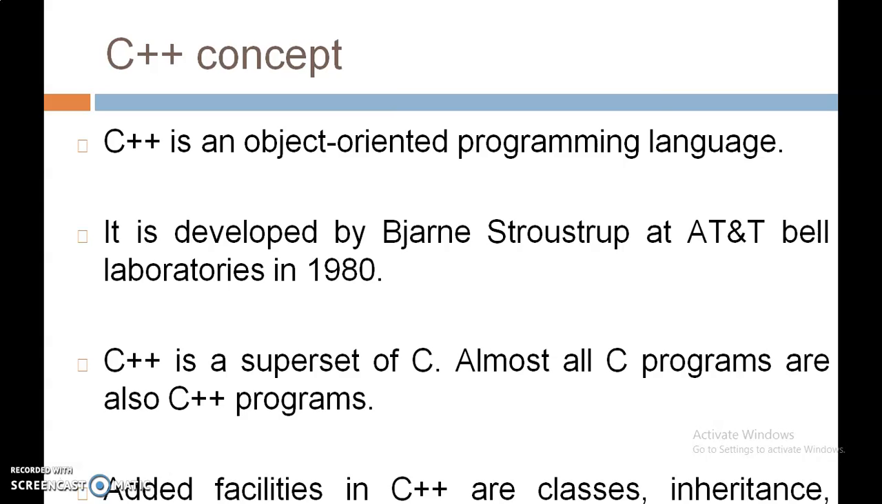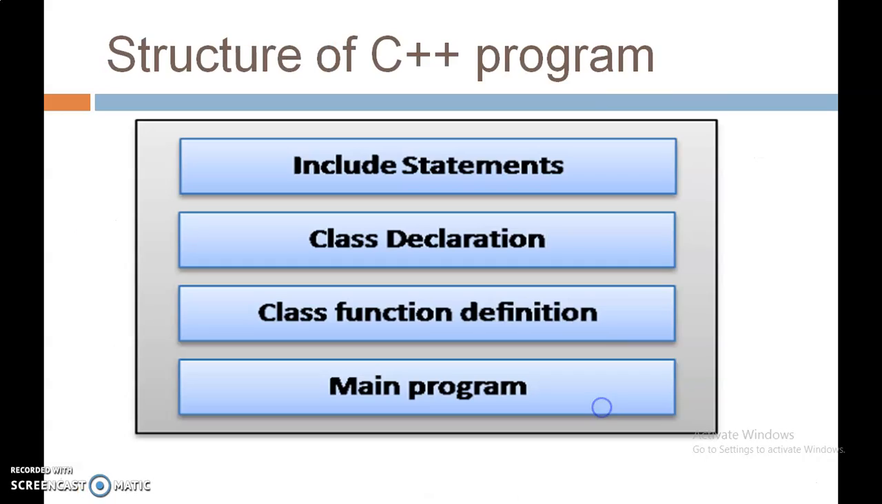C++ is an object-oriented programming language. It was developed at AT&T Bell Laboratories in the 1980s. C++ is known as a superset of C. That means almost all C programs also run as C++ programs. The added facilities in C++ are class, inheritance, polymorphism, abstraction, data hiding, etc.